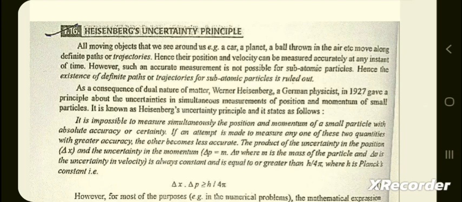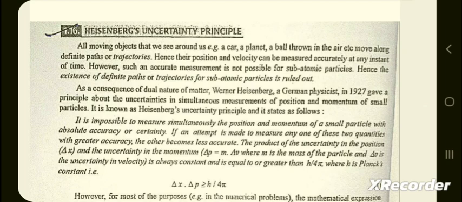All moving objects that we see around us, a car, a planet, a ball thrown in the air, etc., move along definite paths or trajectories. Hence, their position and velocity can be measured accurately at any instant of time. However, such an accurate measurement is not possible for subatomic particles.